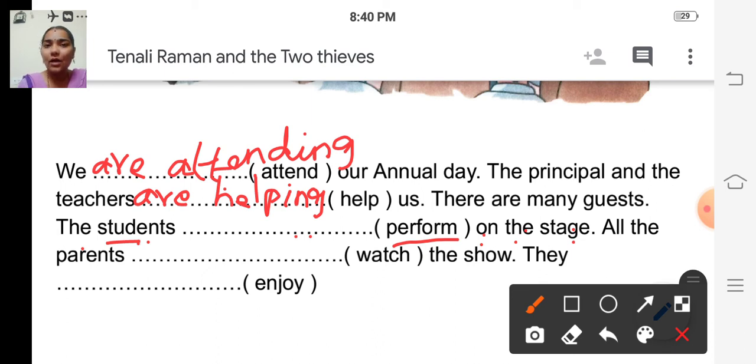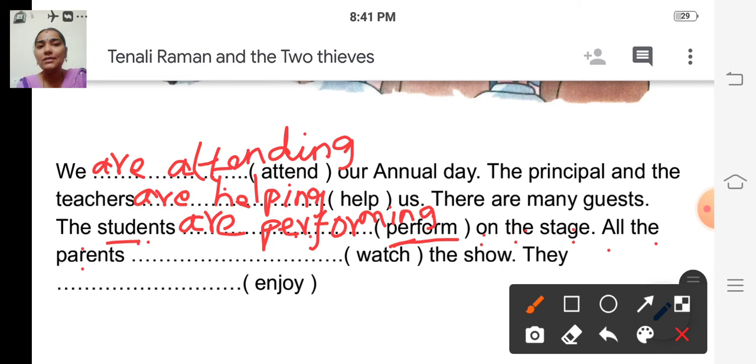Plural, right? The noun is plural. So we have to use are. The students are, ing form of perform is performing. The students are performing. Just add ing. Performing on the stage.